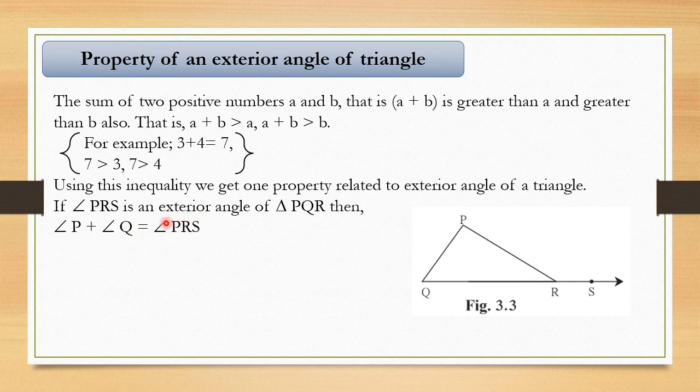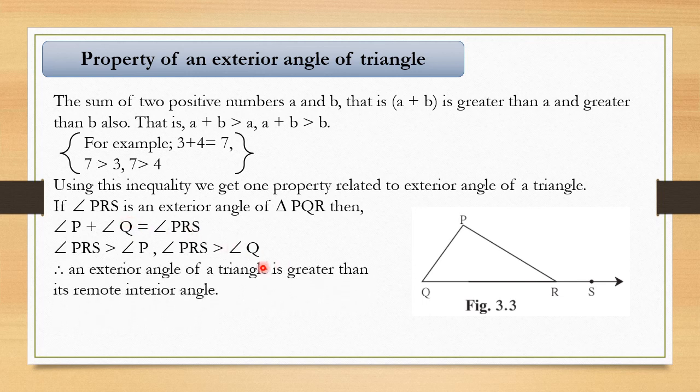So always this angle sum that we are going to get is going to be greater than the individual angles. That means it is going to be greater than angle P, and it is going to be greater than angle Q also. Like we studied here, a plus b, the answer that we get, is greater than the individual number. Similar things apply here also. So the exterior angle is greater than the individual angle, that is angle P, and it is also greater than angle Q.